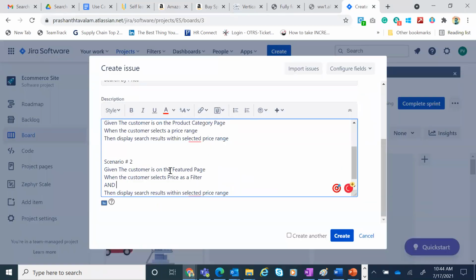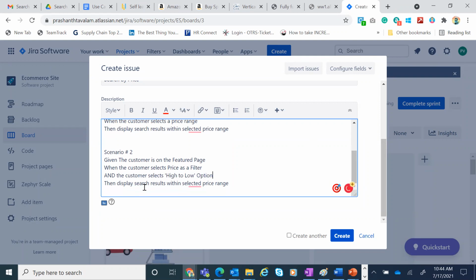Given the customer is on the featured page, when the customer selects price as a filter and the customer selects the high to low option, then... you see how the and comes into the picture.